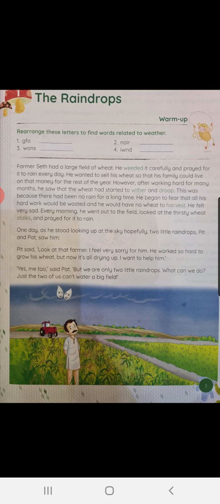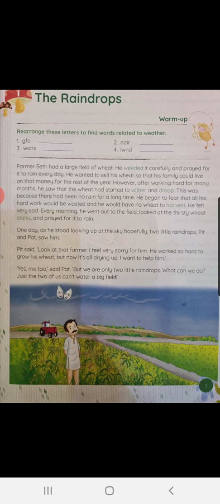Alright? One day, as he stood looking up at the sky, hopefully, two little raindrops, Pit and Pat, saw him. That means one day he was in his field, children. He was standing in the field, still there was no rain, okay? So he was very sad. He looked up at the sky, hoping that the rain would fall.